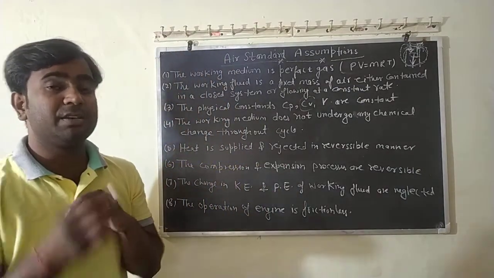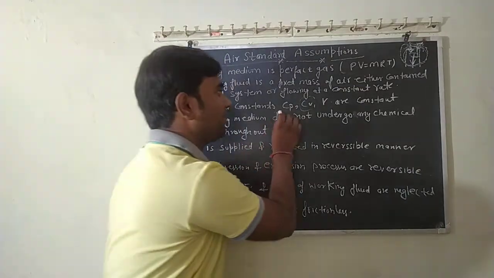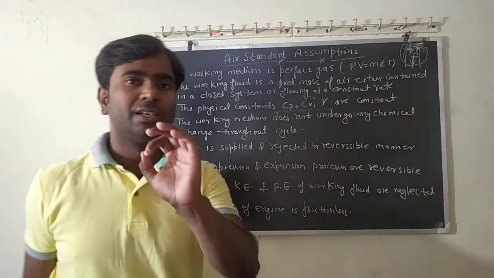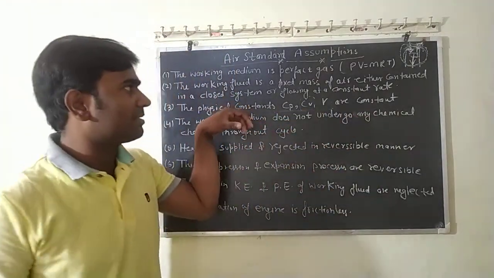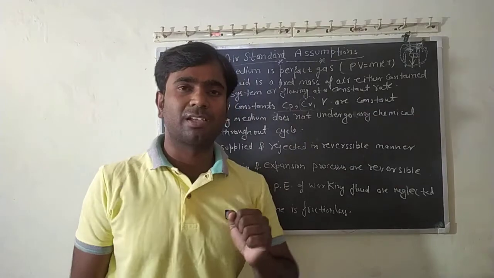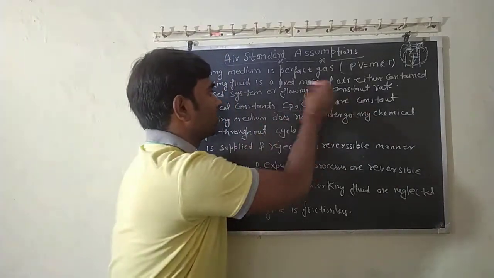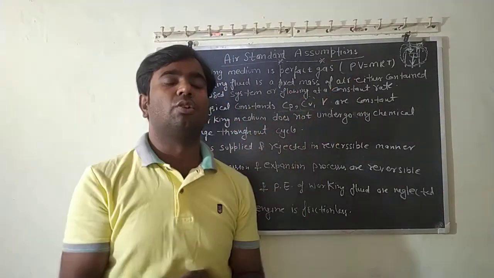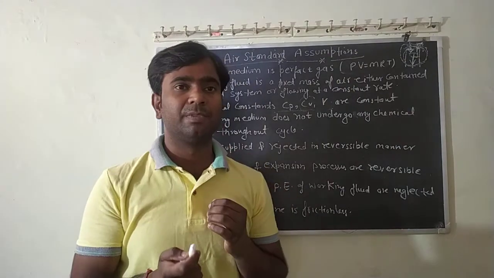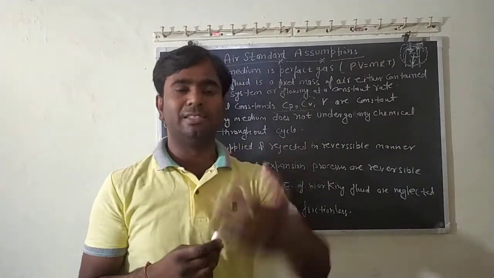They will not change in between the process. So this is very important, and it will make our analysis easy.